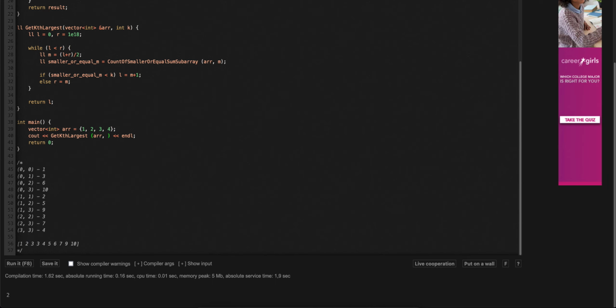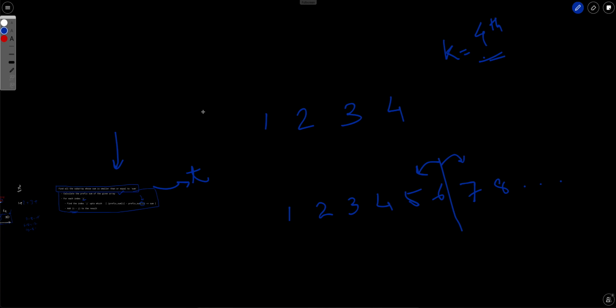Let's test the sixth largest. For the sixth largest, with 1 2 3 4 5 6, the sixth largest is fifth. So if you call this, it will return 5. It will return 5, so that's what the solution is. Hope the solution is clear.